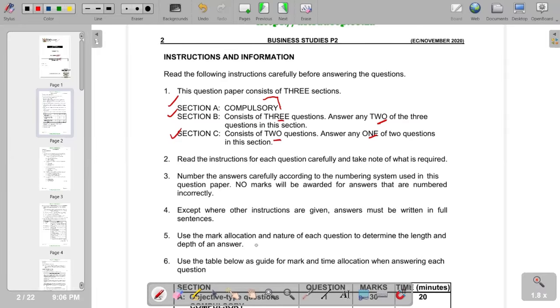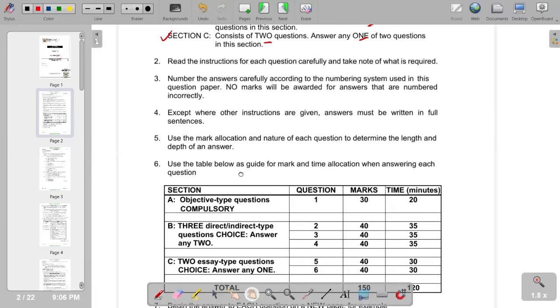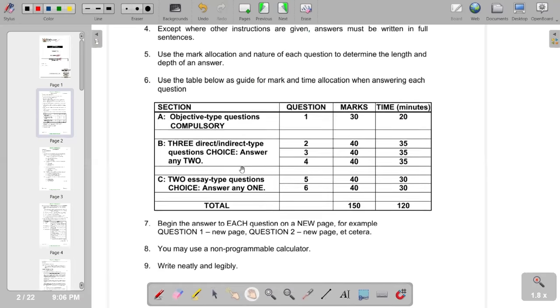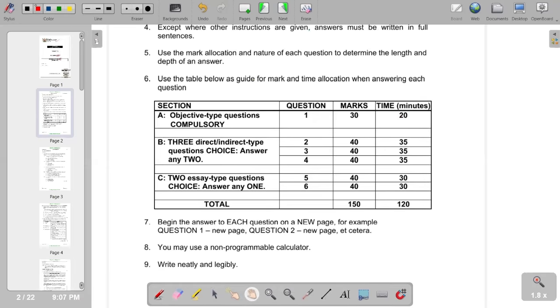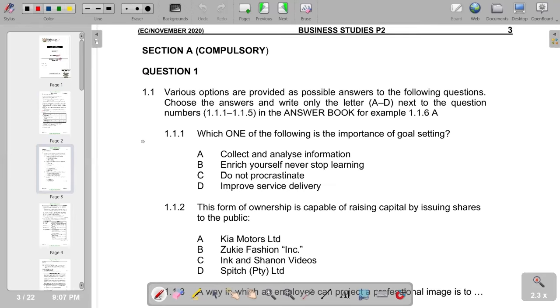So going down, you see that we have a breakdown of the questions in the question paper, on item 6. With that, I will move on to the first part of our question paper, that is section A. Which one of the following is the importance of goal setting? According to the responses, the most appropriate is B, enrich yourself, never stop learning. So we have B as the correct answer.